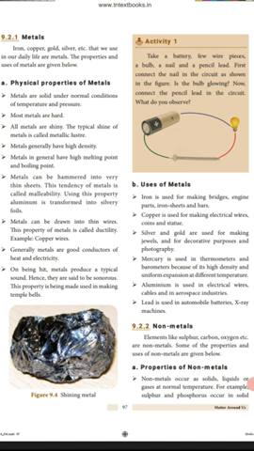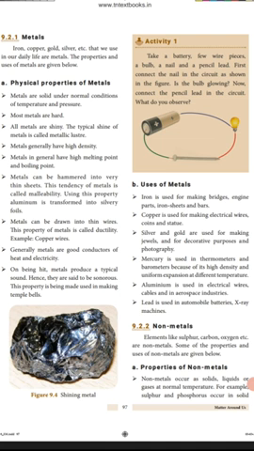Metals are hard and shiny, and have high density, high melting point and boiling point. Metals can be drawn into thin wires, and this property of metals is called ductility. For example, copper wires. Metals are also good conductors of heat and electricity. These are all the properties of metals.